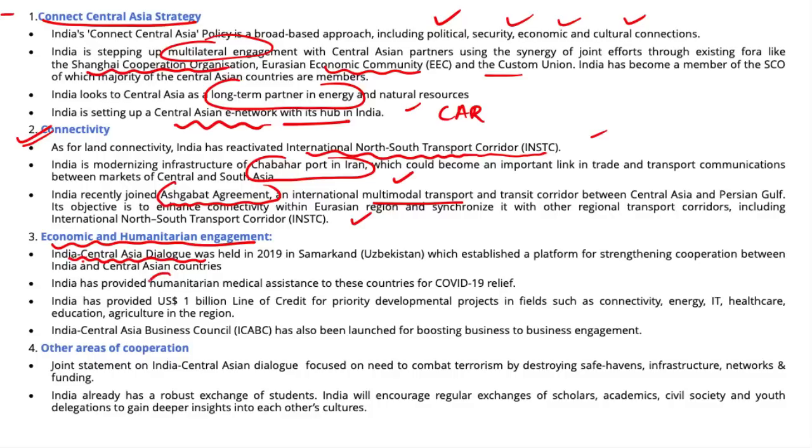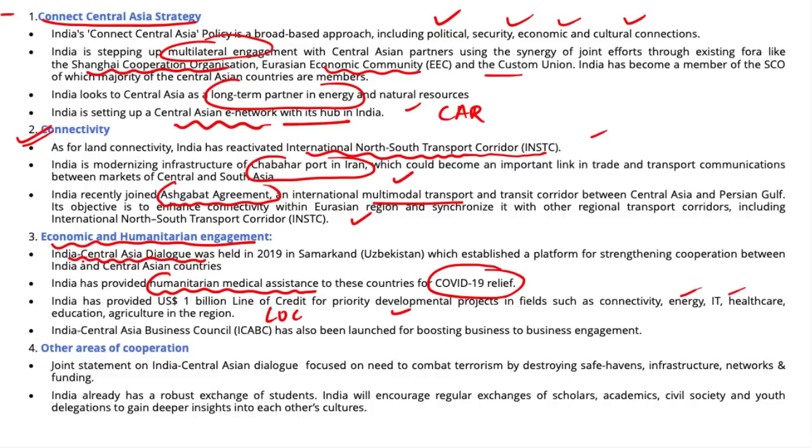India also provides humanitarian medical assistance, and such assistance was also seen during the COVID-19 pandemic. India has also provided a line of credit, that is, a 1 billion line of credit was provided for priority development projects in the field of IT, energy, healthcare and infrastructure development.